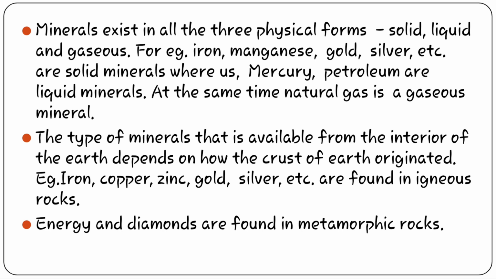This is all we have discussed last year in 9th standard. I hope it was in chapter 14. Yes, we have discussed all these things. Now, according to today's discussion, the type of minerals that is available from the interior of the earth depends on how the crust of the earth originated. For example, iron, copper, zinc, gold, silver, etc. are found in igneous rocks. Energy and diamonds are found in metamorphic rocks.